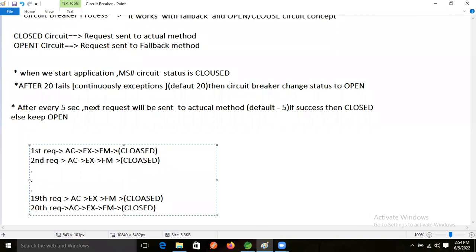Closed, right? Here I wrote the spelling wrong. This is right.